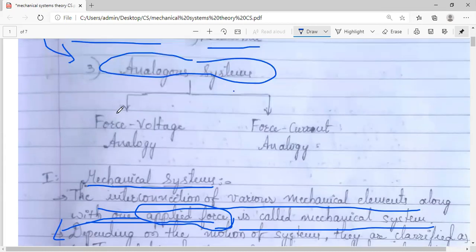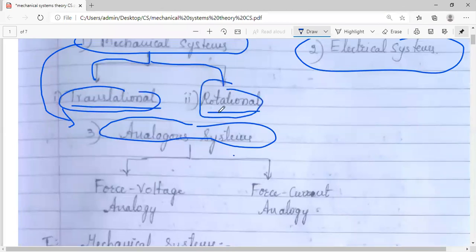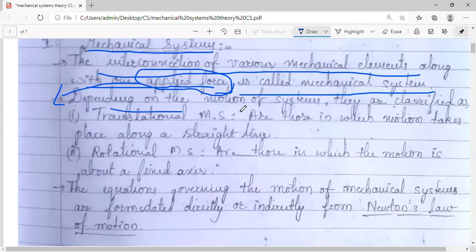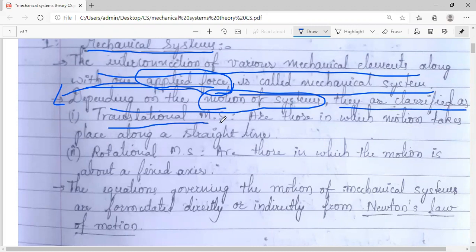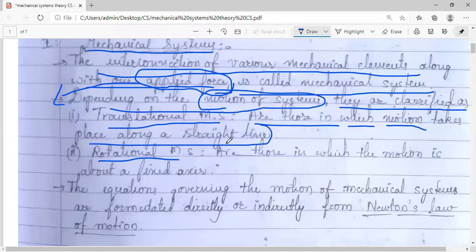Now you have already seen this classification. There are two. Depending upon the motion of the systems, how the motion is present in the system, these mechanical systems are classified as either translational mechanical systems or rotational. So what is translational? There is a conversion from one energy to the other energy, obviously. And these systems are those in which the motion takes place along a straight line. We call it linear motion. Be it in any vehicle you can check. You can give me some examples of translational systems.